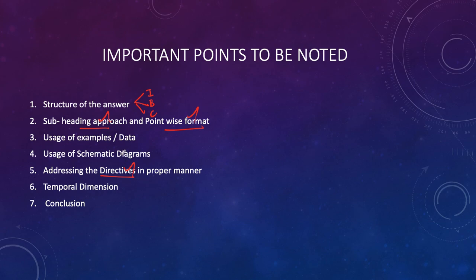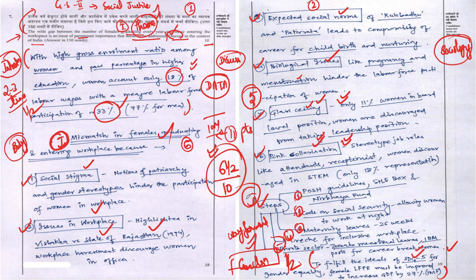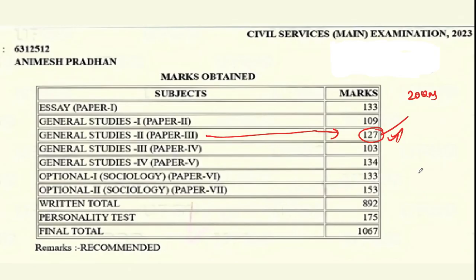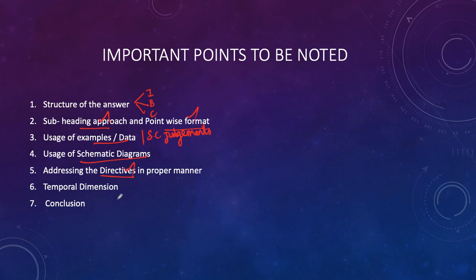Not only that, while presenting the answers, whenever we are unable to come up with examples or data, we should try to look for any other way of bringing in Supreme Court judgments or articles in our answer to add value and make our statements justified. And the usage of schematic diagrams is one kind of innovation which All India Rank 2 Animesh Pradhan has been doing throughout his answer writing technique. So this is something we need to inculcate. And the temporal dimension, writing a futuristic perspective in the conclusion, is also something we have been learning from this topper series, friends.